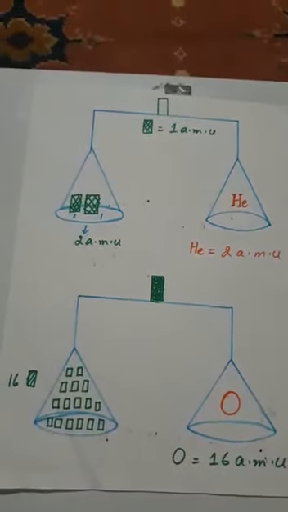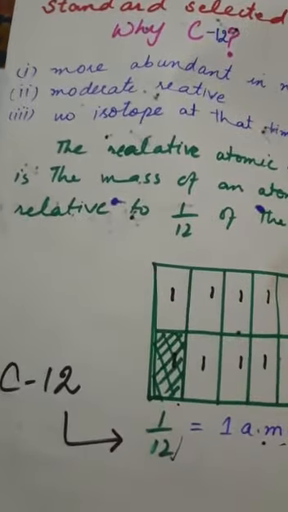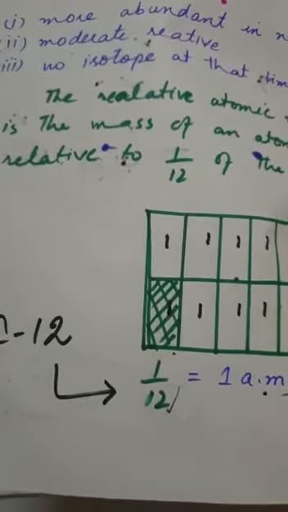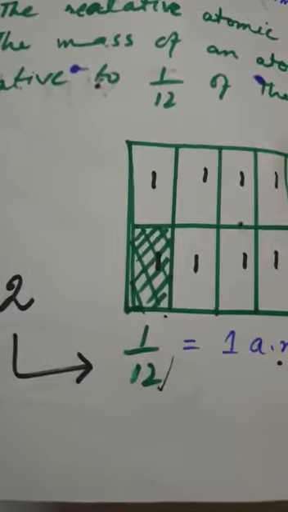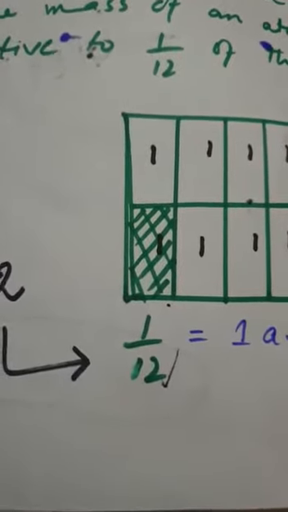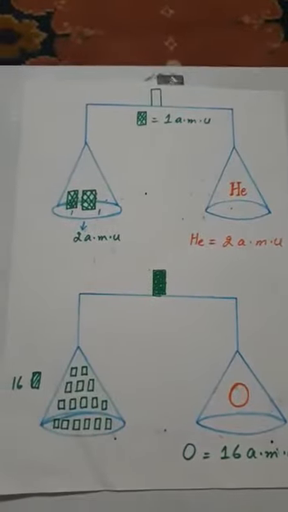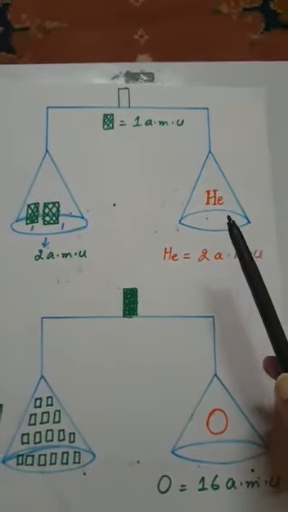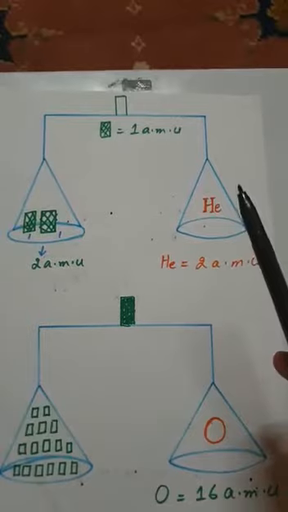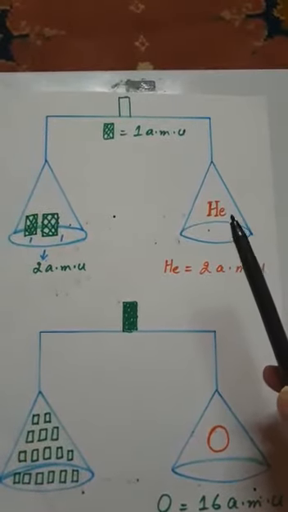And what is the standard? The standard is 1/12. That 1/12 is considered as a standard for relative atomic mass. So that part helps us estimate, to guess the atomic weight on the other side.